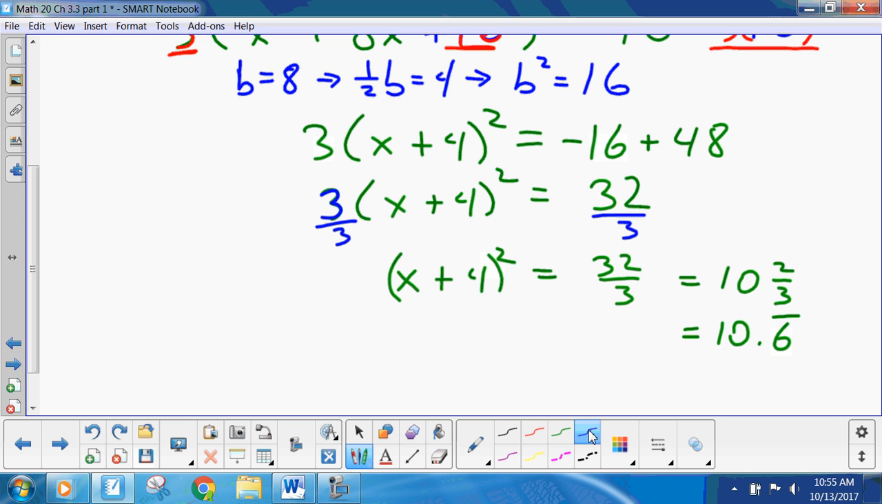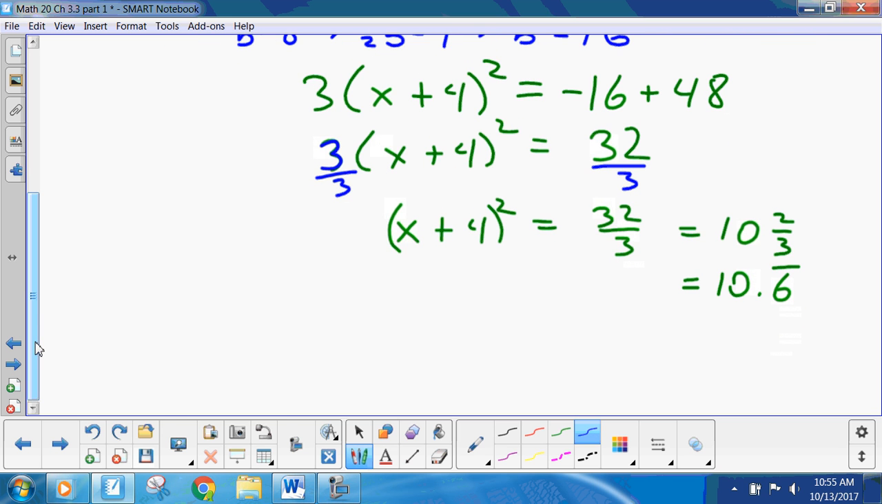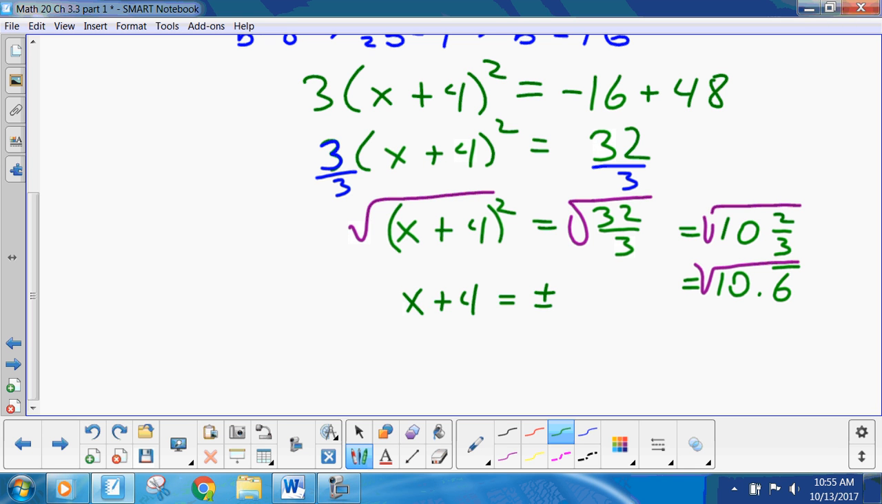Now, here, what have we got? Well, we've got a square on one side, and we're asked to solve for x. So, how do we get rid of the square? Square root both sides. x plus 4 equals plus or minus the square root of 32 over 3. Now, do I simplify 32 over 3? I can, but let's just hang on for a sec. Minus 4, minus 4. So x equals minus 4 plus or minus square root of 32 over 3.